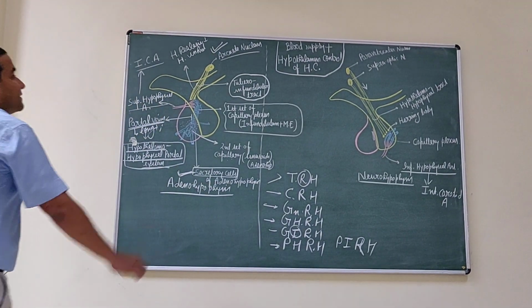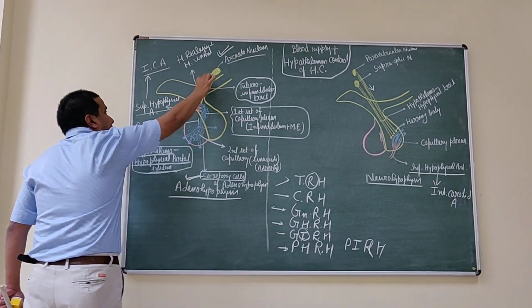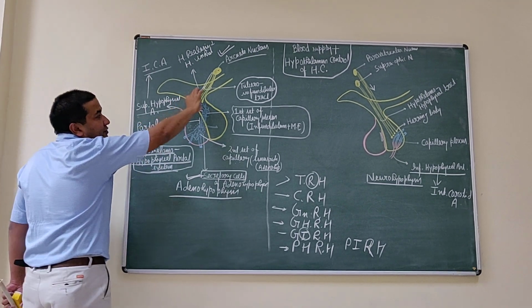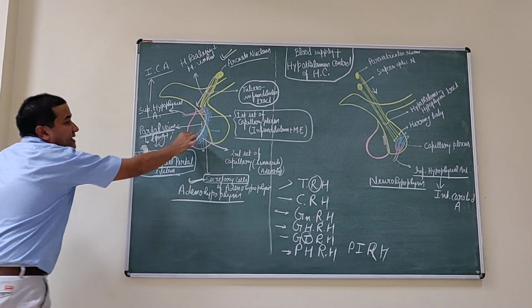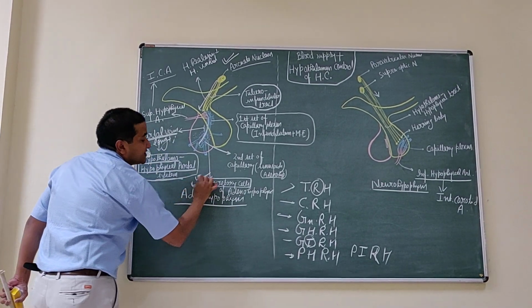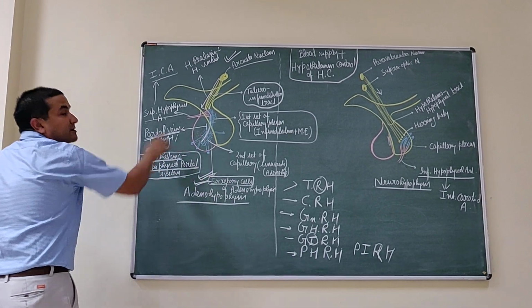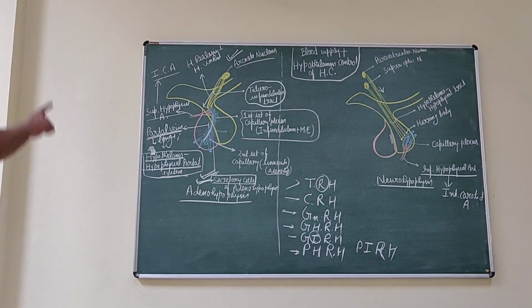With proper response, these factors come out through the fibers to the terminal ends, enter into the venous system, and then reach the second set of capillaries, and they stimulate these secretory cells for the secretion of the hormones secreted by the pituitary gland.